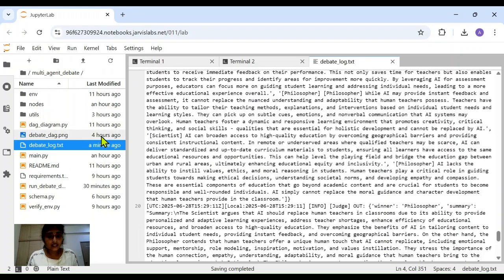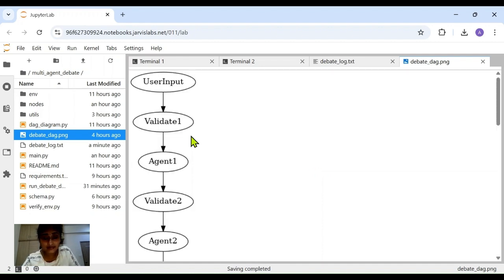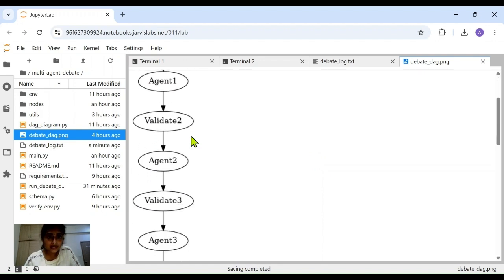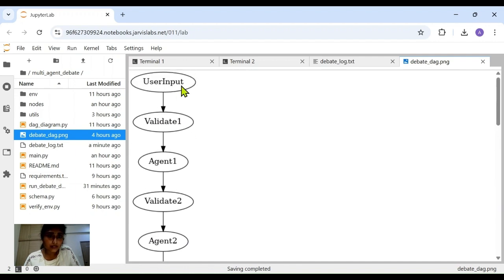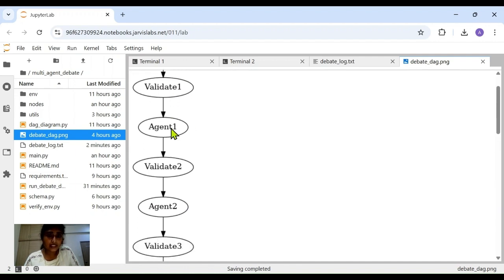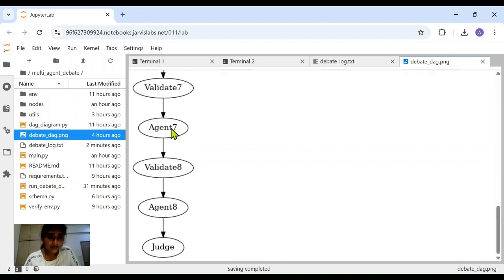Now let us check the debate DAG. We wanted a Graphviz flow. It is loading. Yeah, it is up. So it is in alignment with whatever is going on. We have the prompts per user input. It is given, then it is validated, host agent one, and so on. And the final one is the judge here, right?